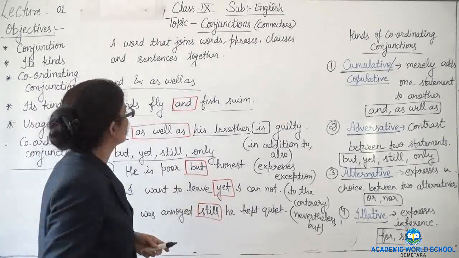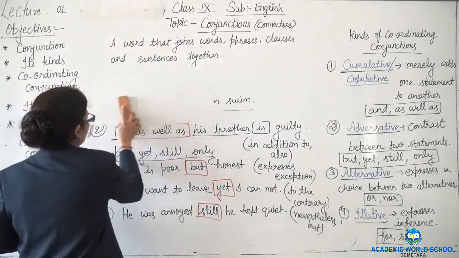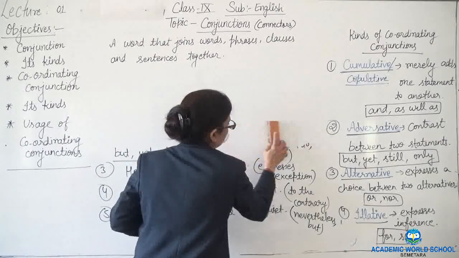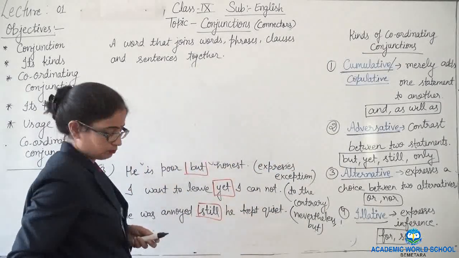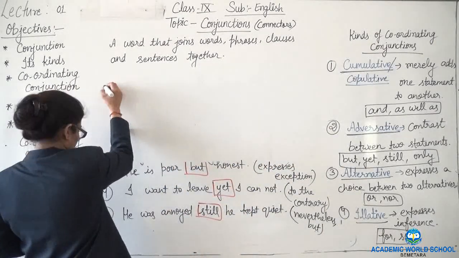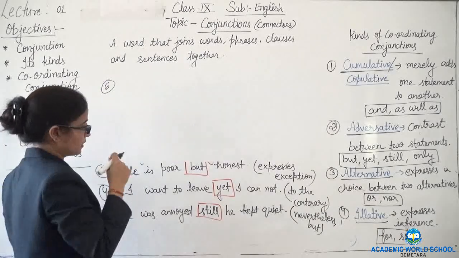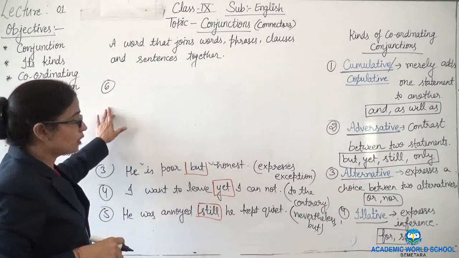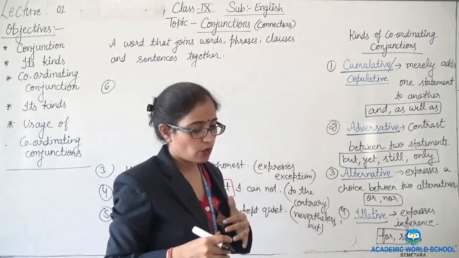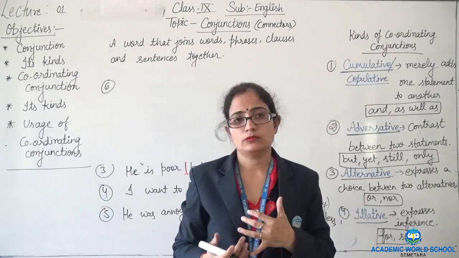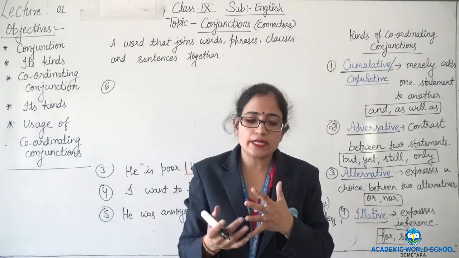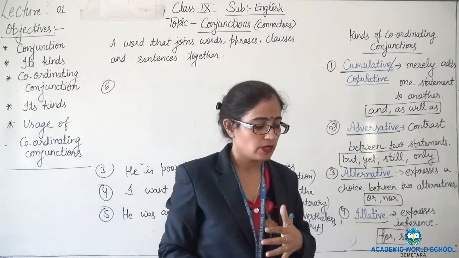Let's see the example. What does only show? Sixth, only shows a kind of except that, or sometimes except that means in the sense of but itself. How?